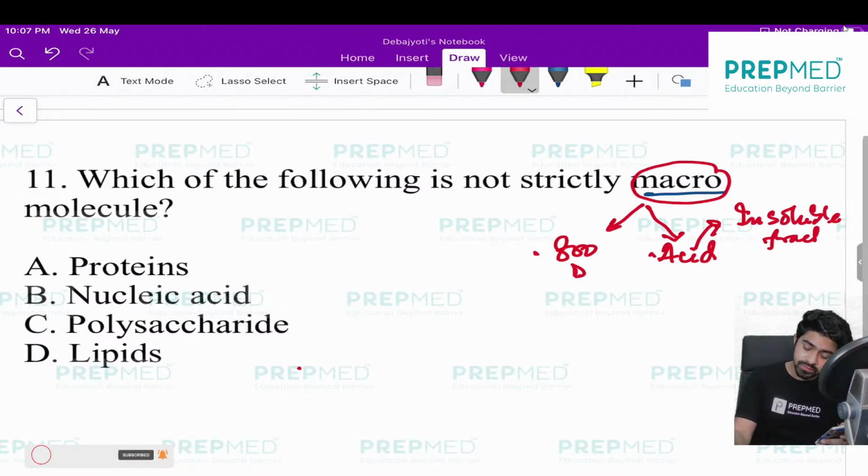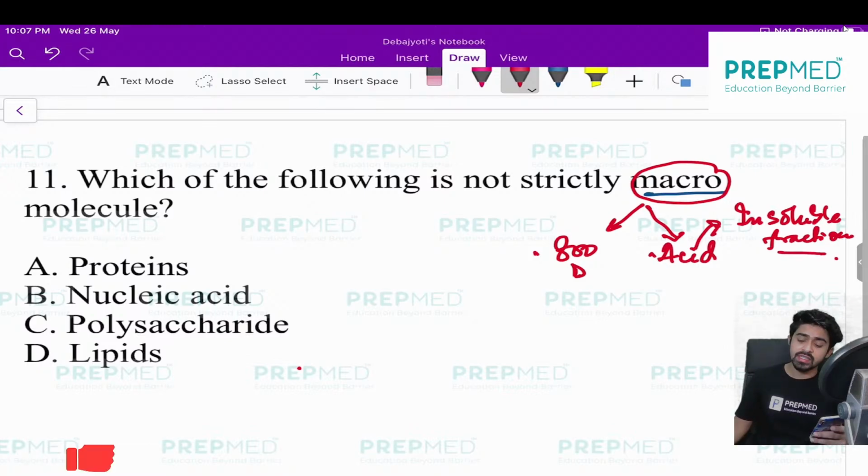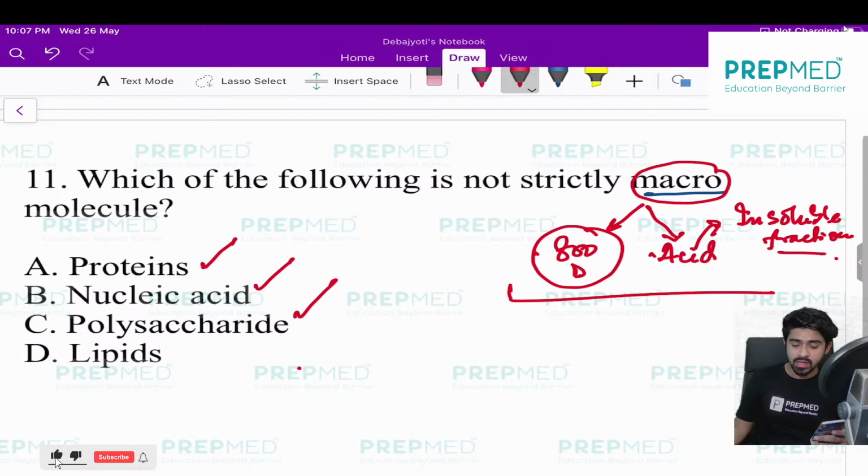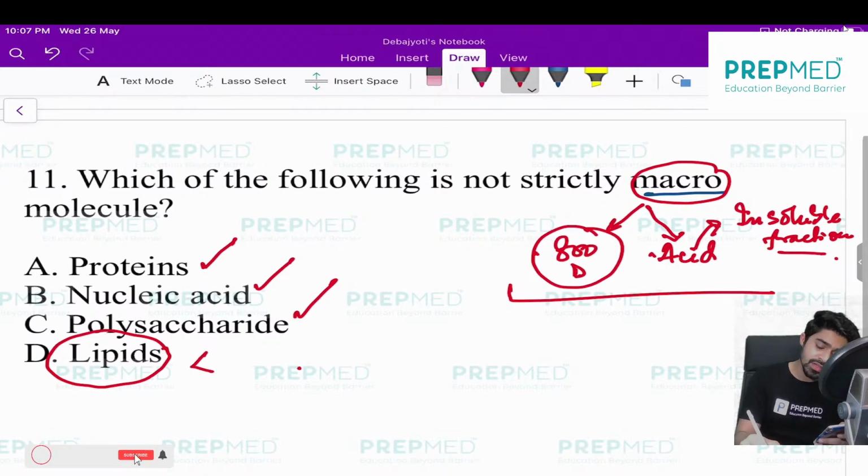If they are producing an insoluble fraction, or they have 800 Dalton, then protein, nucleic acid, polysaccharide are macromolecules because they satisfy both of these criteria. But if I talk about lipid, the molecular weight most of the time is less than 800 Dalton. So this condition is not satisfied.